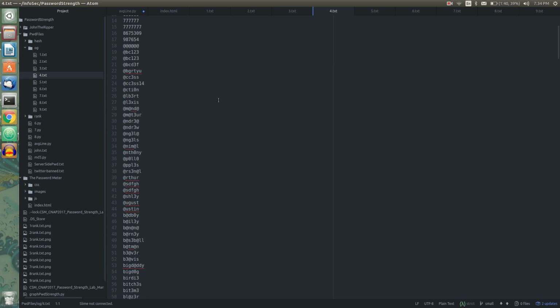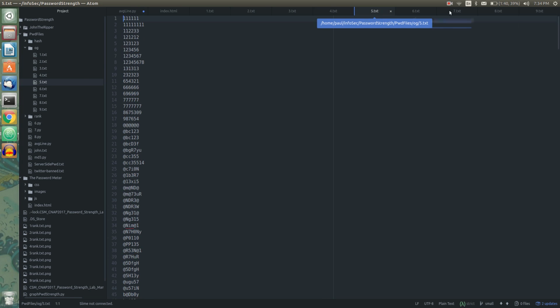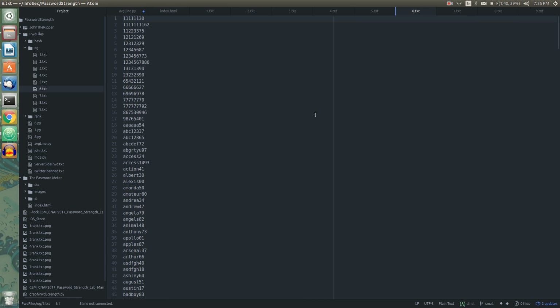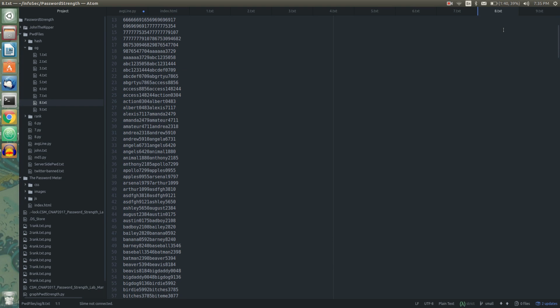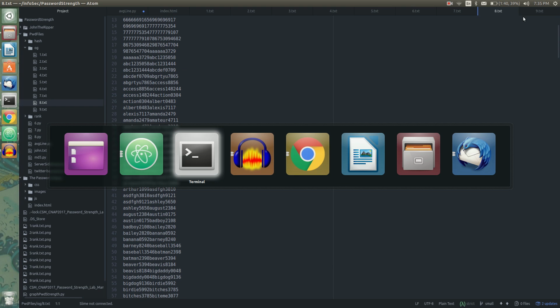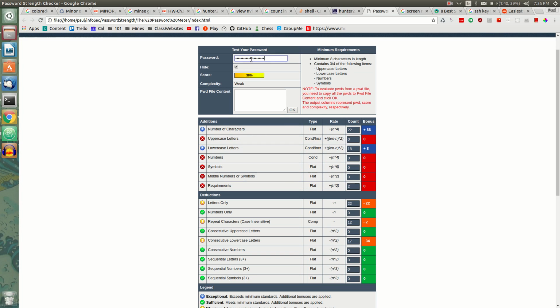Here, for example, we're replacing all the A's with at signs, and then we could also replace all the E's with 3's. To make passwords more and more difficult, we can keep adding different things like numbers onto the end, and then we can combine these different tactics and put different words together to get even more difficult passwords. If we want to say how difficult a password is to guess, we can use this online tool.